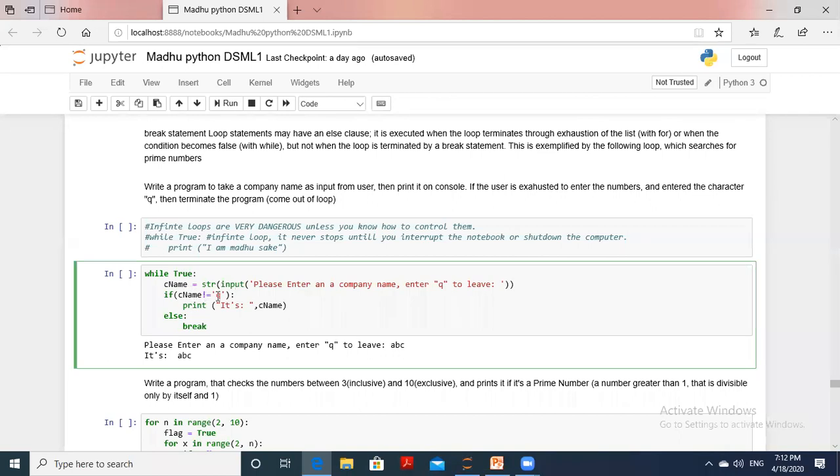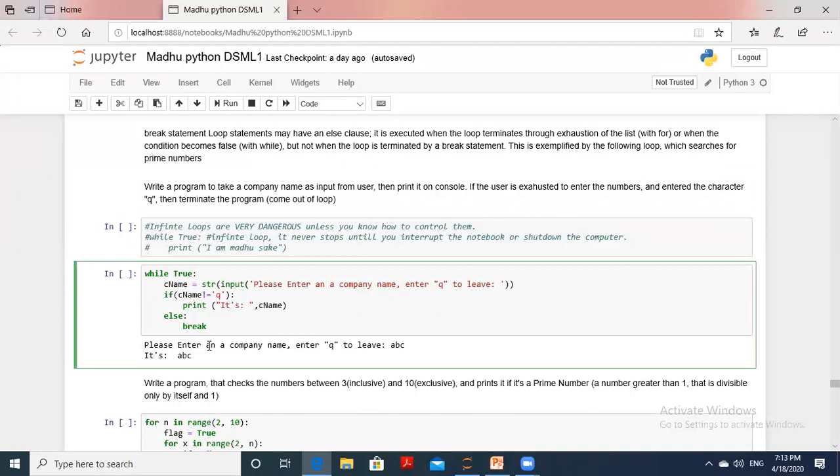IBM is not equal to Q, so it is true and it will execute. Again, Cisco is not equal to Q. Next, we enter Q. Q is not equal to Q is false. Then we come to the else statement, and after the break keyword, the program will be terminated.